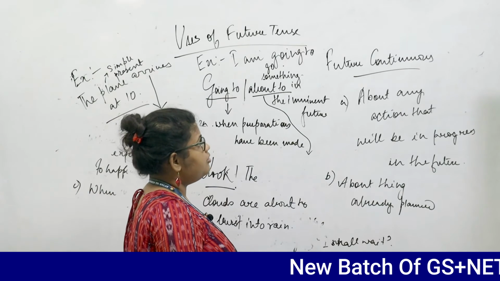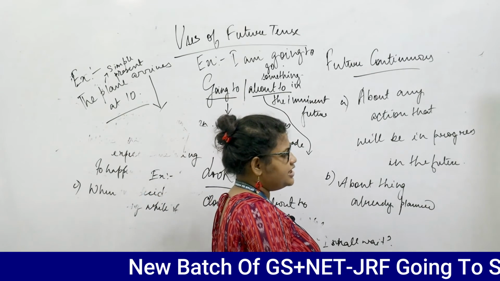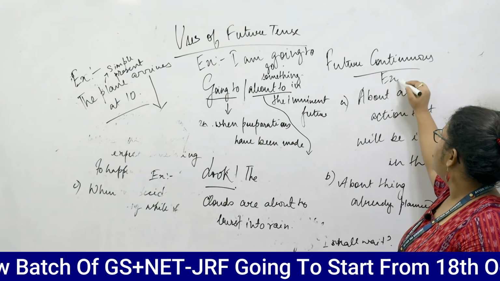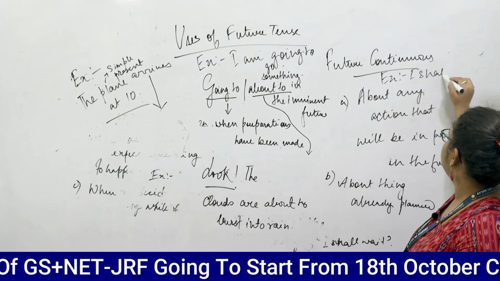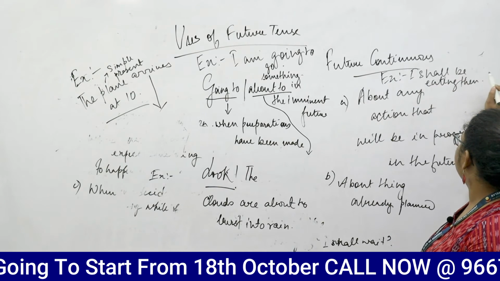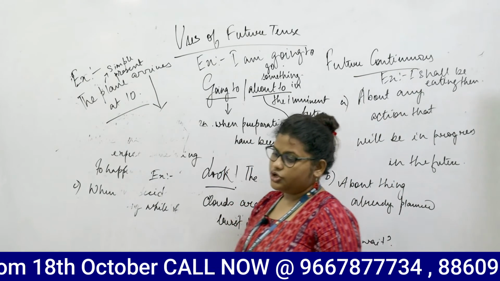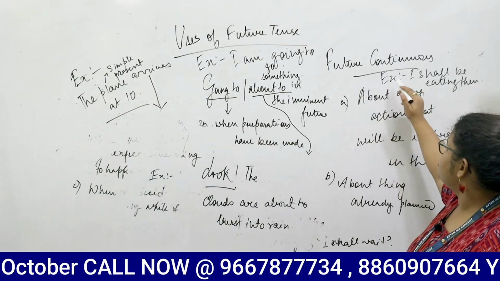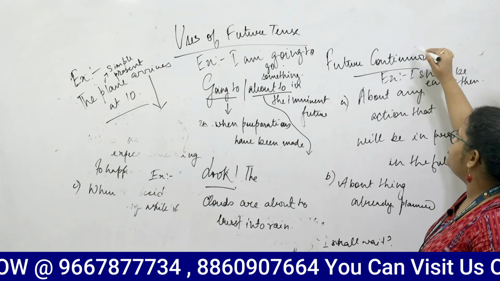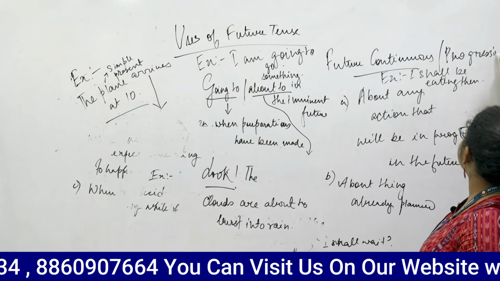Next utility is in the future continuous tense, when we talk about any action which will be in progress in the future. For example, I shall be eating then. You are talking about an action which will be in progress in the future. That is why it is a future continuous. The action will be happening in the future and the action will continue happening in the future. That is the reason. Hence it's also known as continuous or progressive.